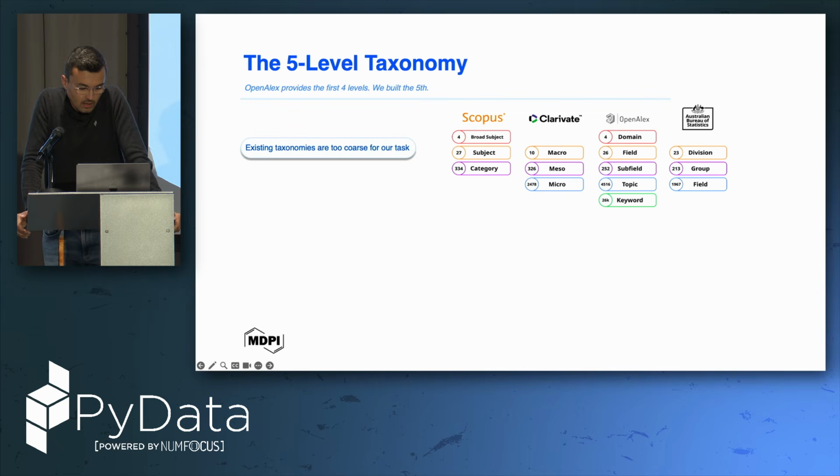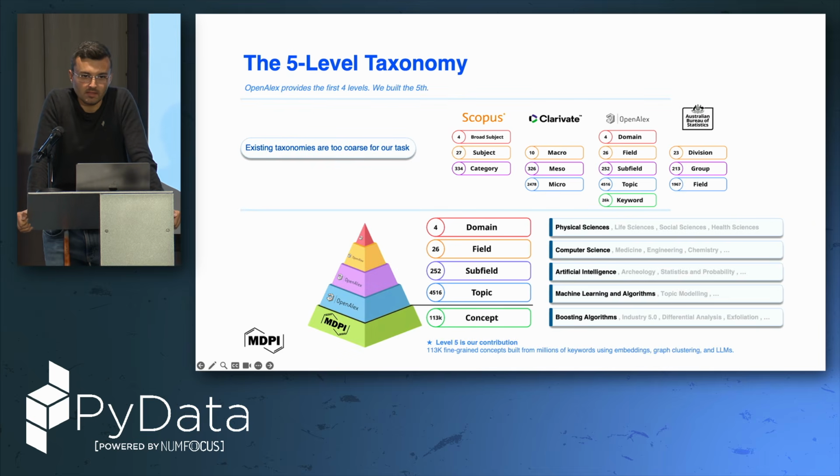So how we build our 5-level taxonomy, Feichi will introduce in a while, but just to give you some context before starting, we found out that existing taxonomies were a bit too coarse for our task. What was very useful was OpenAlex, which is an open catalog spanning all scientific knowledge, under a CC0 license, so we could start from this.